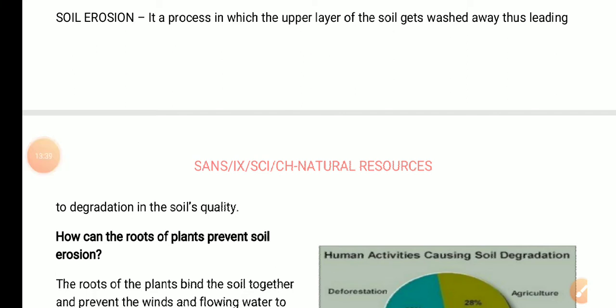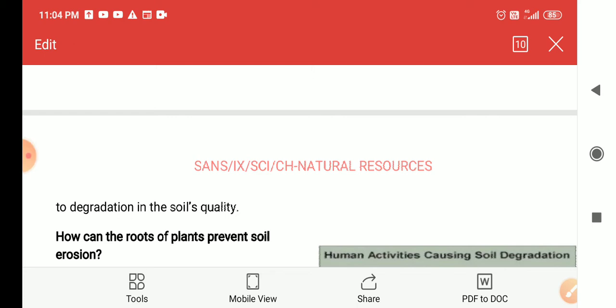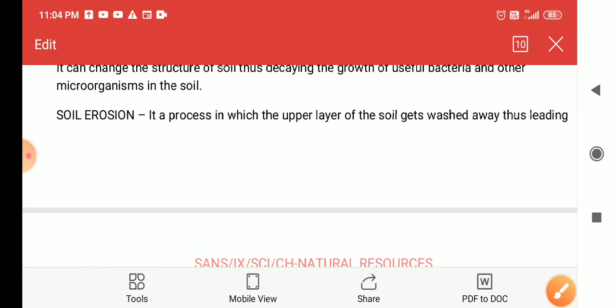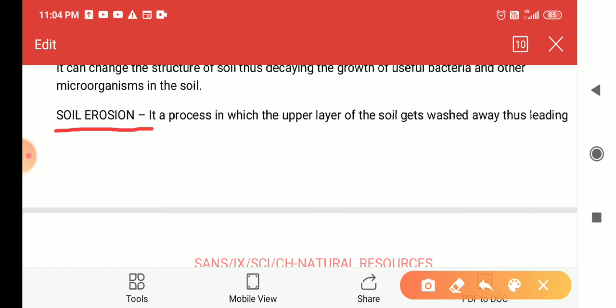Dear students, whenever we study soil, we need to study one very important topic, that is soil erosion. I am going to explain what soil erosion is. See here, soil erosion is a very important phenomenon to study about soil.